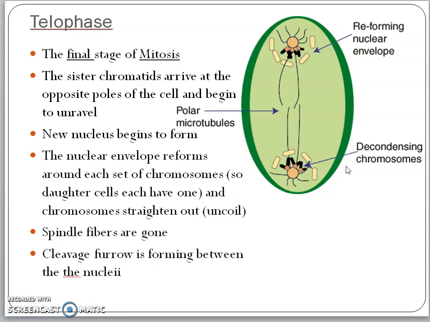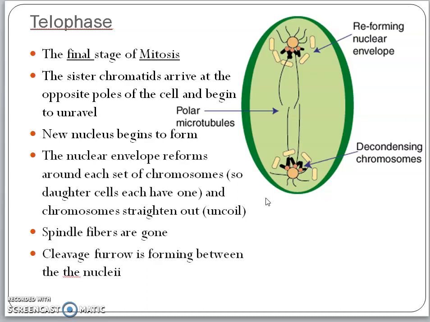And the last phase is called telophase. At telophase, the chromosomes reach the poles. They start forming the new nuclear membrane. The spindle apparatus will disappear, and within a cell there will be two nuclei.